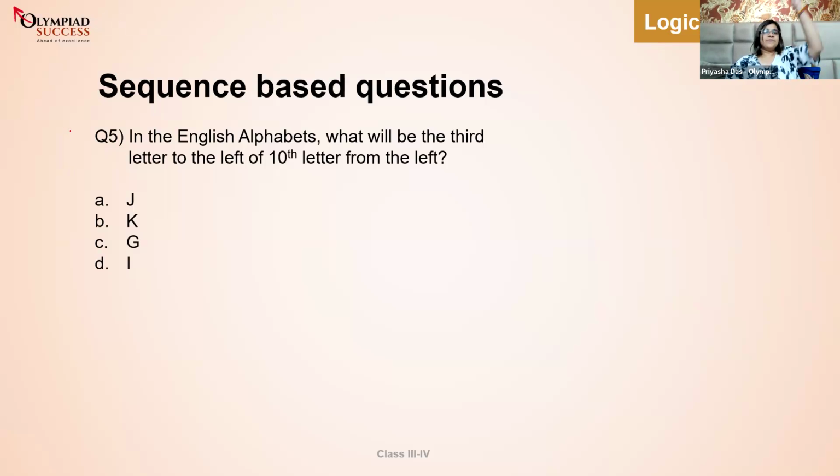One minute up. In English alphabets, what will be the third letter to the left of the 10th letter from the left? Now, I'll tell you the difference between a person who takes a logical reasoning class versus the folk who doesn't.